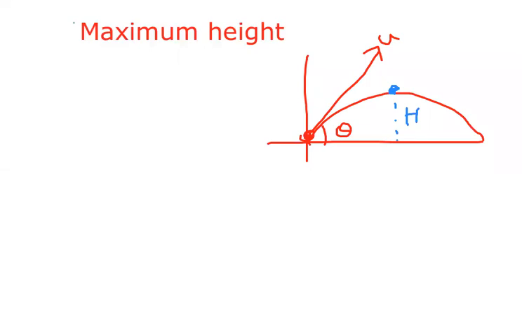So here we know that u can be resolved into components, that is ux equal to u cos theta in horizontal as usual, uy is equal to u sin theta. Here the maximum height I am replacing with capital H. So now capital H is maximum height. Remember, at maximum height vertical velocity is 0.